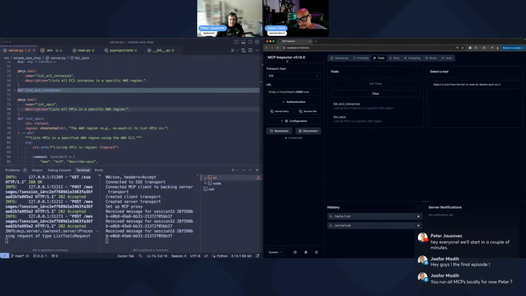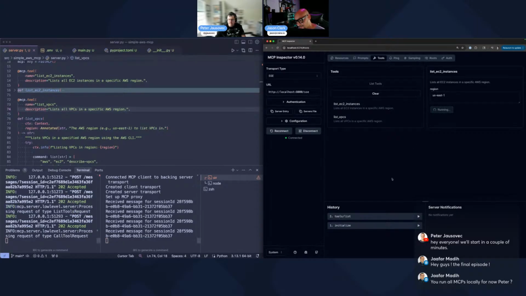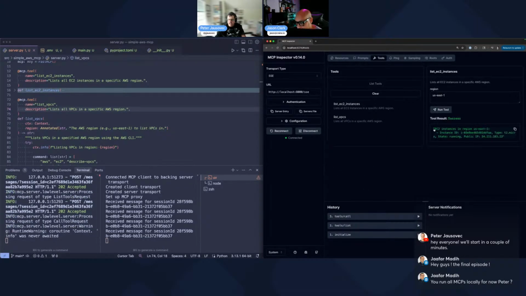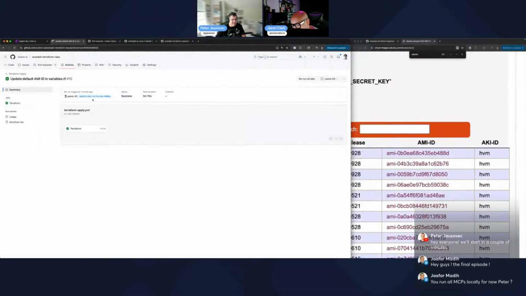Yep. All right. So in MCP Inspector, I connected to this instance, and I have these two tools. One is to list the EC2 instances. The other one is to list VPCs. I can do this, but it's probably going to be empty, right? Because we haven't created anything yet. Oh, there it is. Oh, it did create it. Wait a minute. Look at that. It did create. Oh, it finished. Oh, that's because we were running.